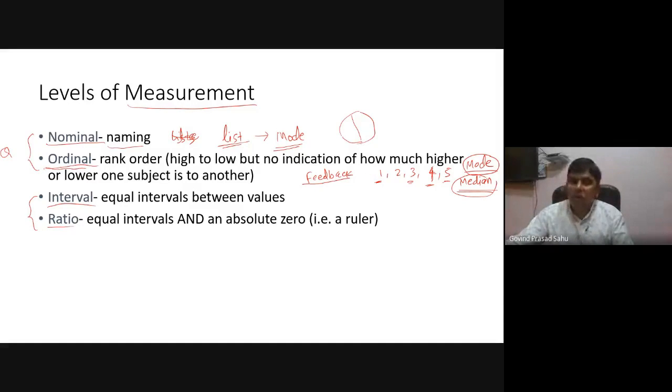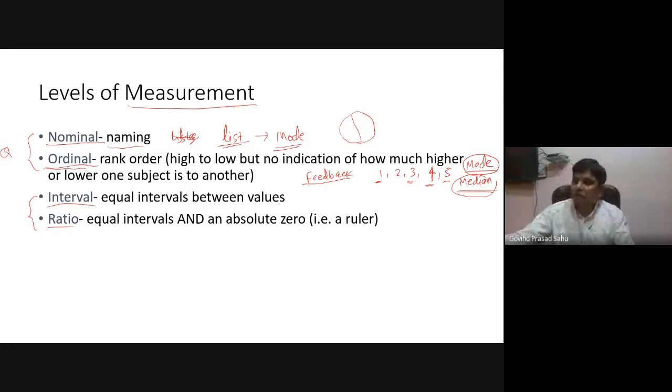We are always talking about a group of data. Statistics is not the study of an individual, but always the study of a group of individuals. When we have a group of individuals, we can identify the central value to compare two groups, and that is done with the help of measures of central tendency that you are going to study just after this lecture.